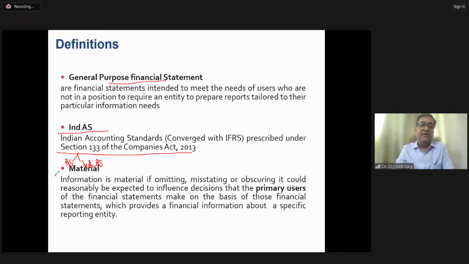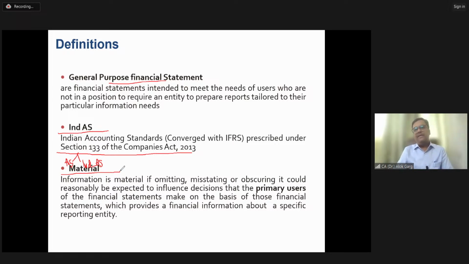Now coming to the third definition, materiality. Again, very important. What is meant by materiality? Friends, being CA final students, you have undergone at least some period of articleship, and whenever you have been to the client, at times the client and the auditor talk about materiality.